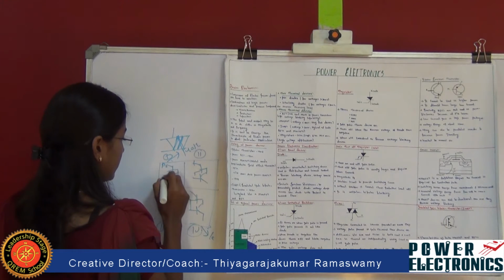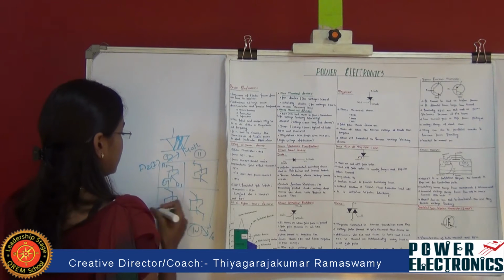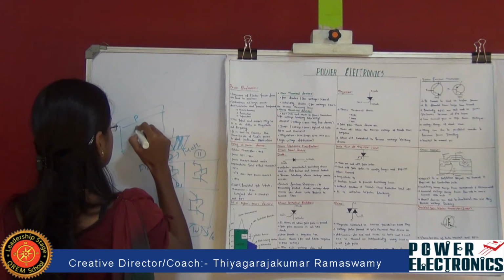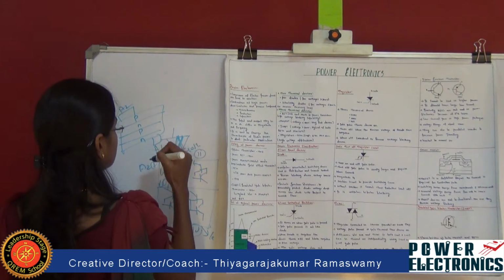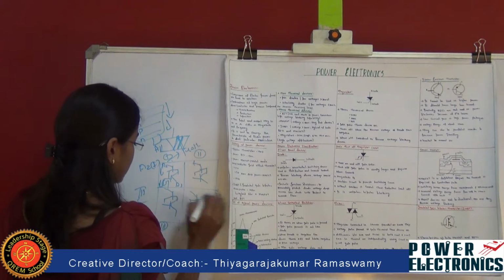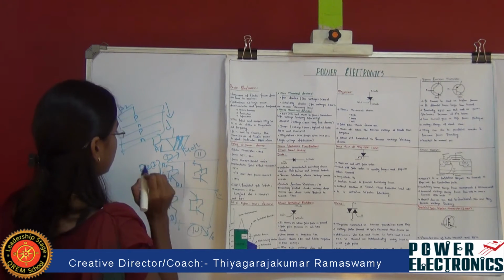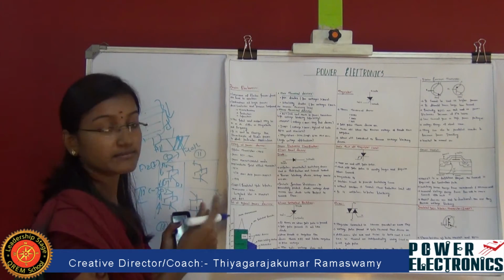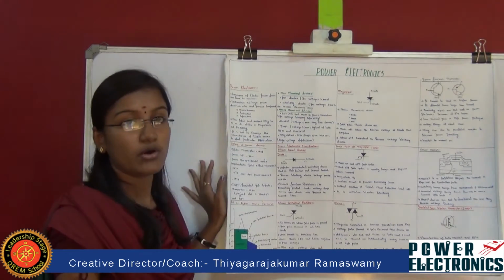In the first and second quadrants, if anode 2 is positive, then the current flows from anode 2 to anode 1. It consists of 4 layers, like PN, which have been connected to anode 2 as well as anode 1. So the current flows from A2 to A1. In the third and fourth quadrants, if anode 2 is negative, then the current flows in an upward direction, that is from anode 1 to anode 2. So in these layers, the current flows in the NP region. So this is about triac. This is also a bidirectional device which can perform on and off.